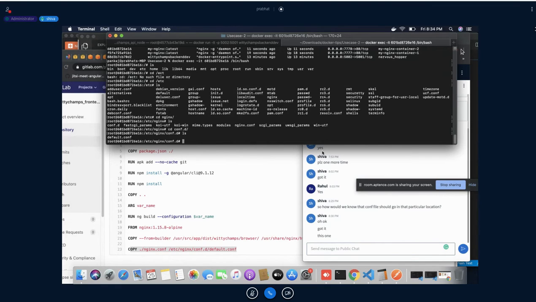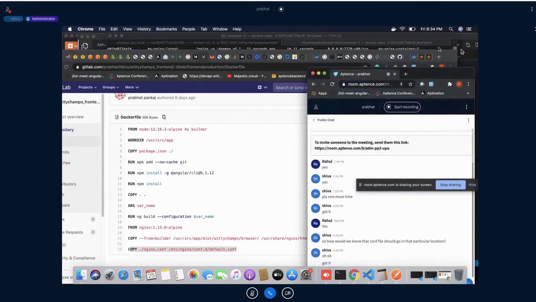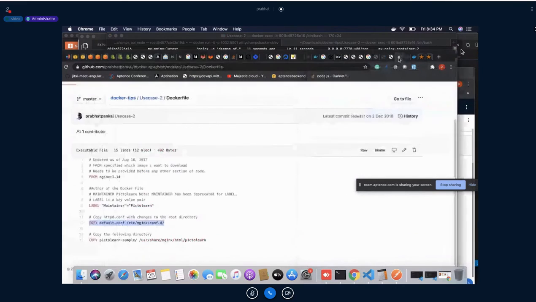So Prabhat, we are putting, then after that we have the copy pictolon sample, and we are putting that folder on the pictolon folder, right? Yeah. Okay, so this is the pattern that we have to follow while configuring the Docker file. Yeah, exactly. This is how you'll have to follow the steps. I can give you my example, what I have done here.